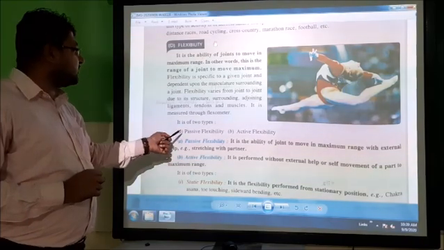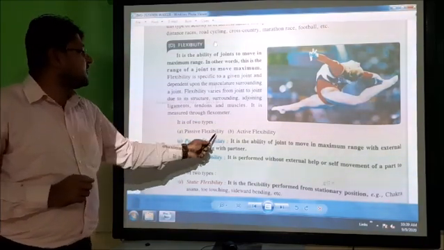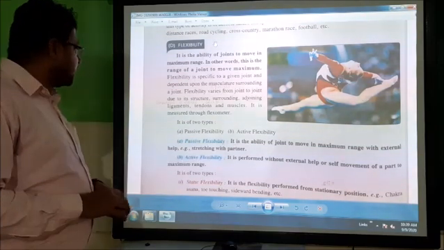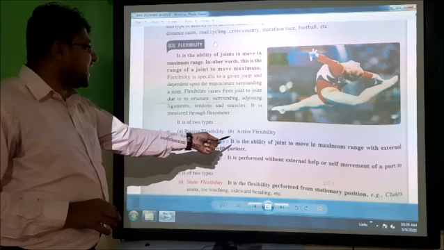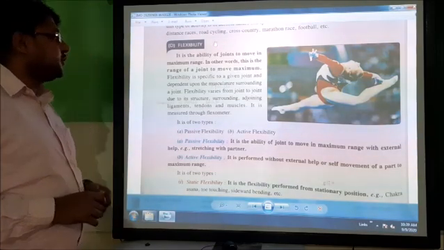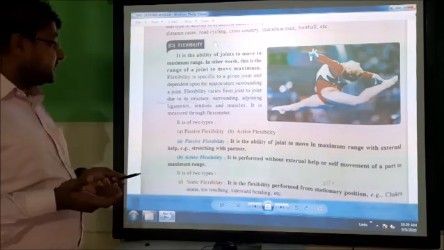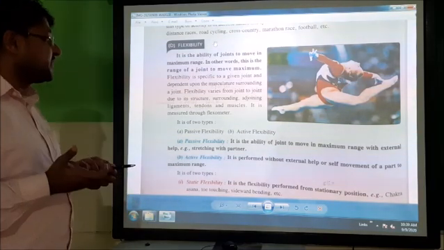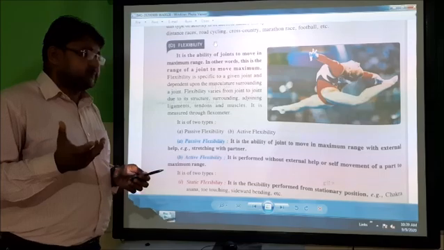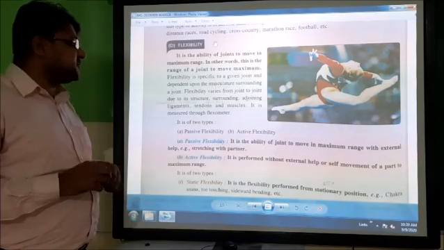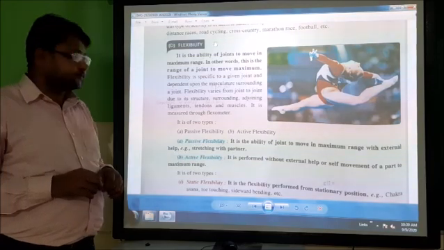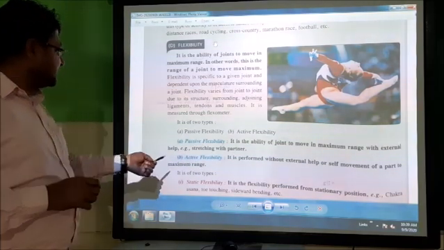Flexibility is also of two types. First the passive flexibility and second the active flexibility. Passive flexibility is the ability of a joint to move in maximum range with external help, like stretching with a partner.